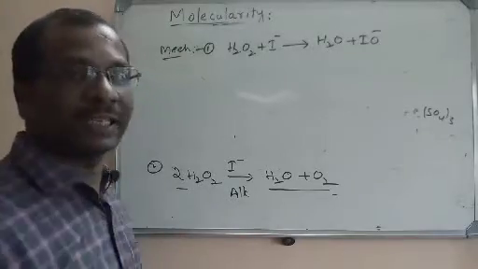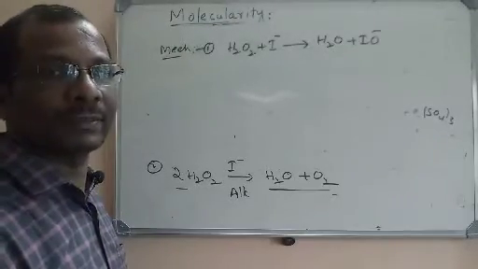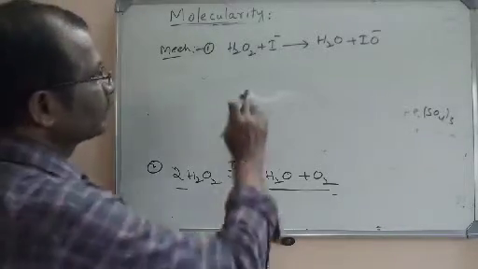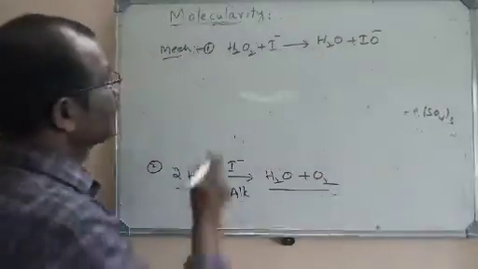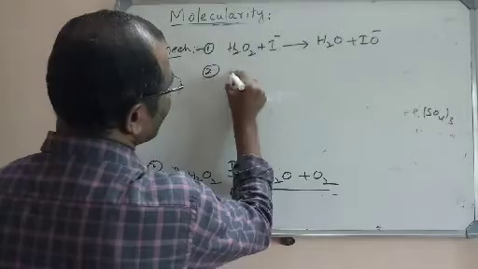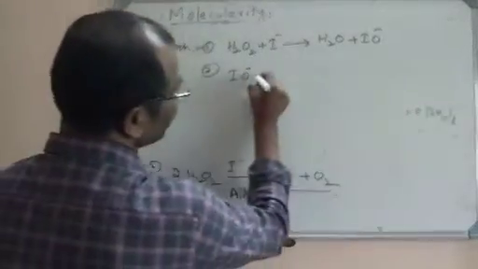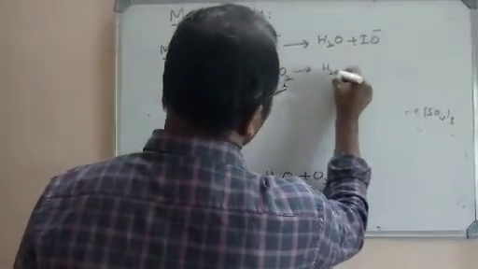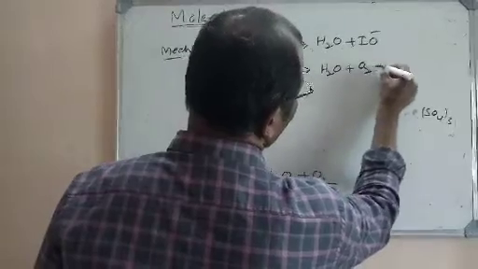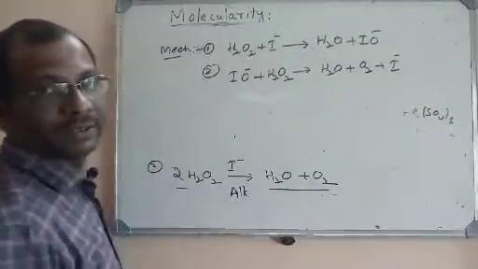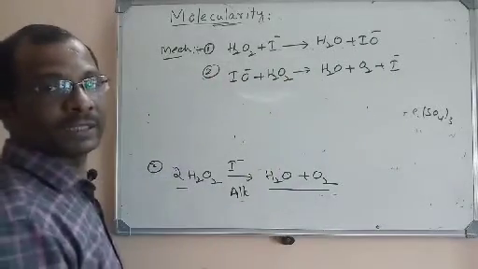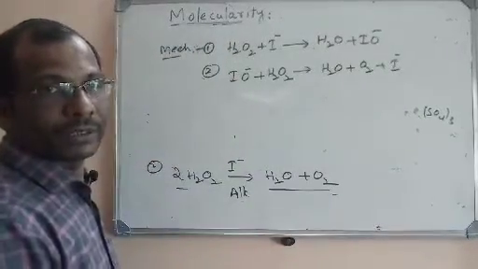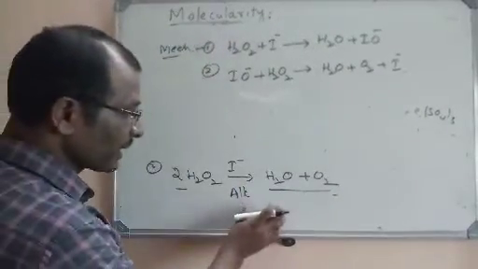Why I said that apparently it seems to be second order, but it is not 2? Because for this we need to study the mechanism. So this is the first step. In the second step, the IO minus intermediate formed will react with 1 more hydrogen peroxide, H2O2. Here it gives rise to H2O plus O2 plus I minus. I minus is the catalyst here. So it is consumed during the first step of the reaction and it is given back in the second step again. These are the 2 steps involved in the mechanism of this reaction.